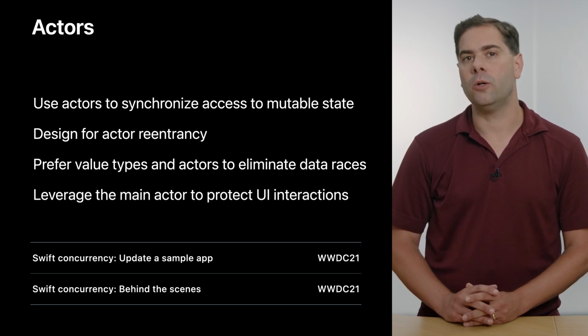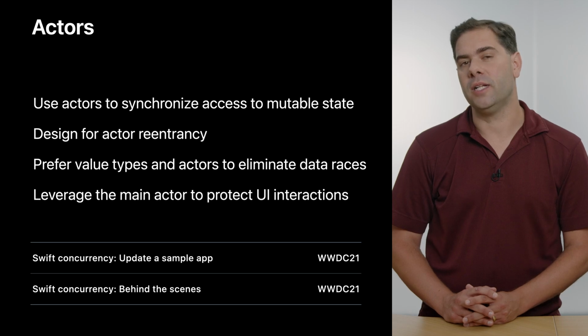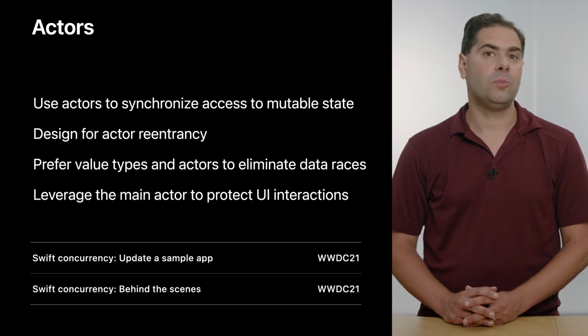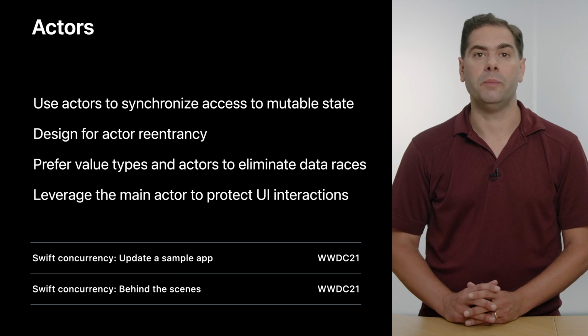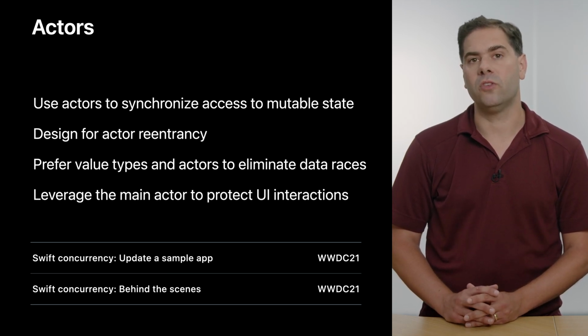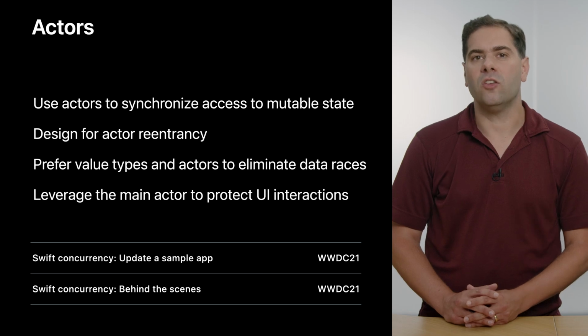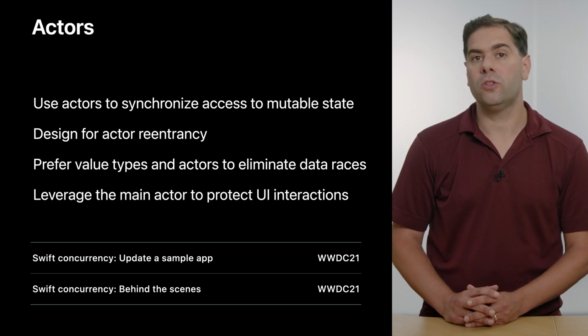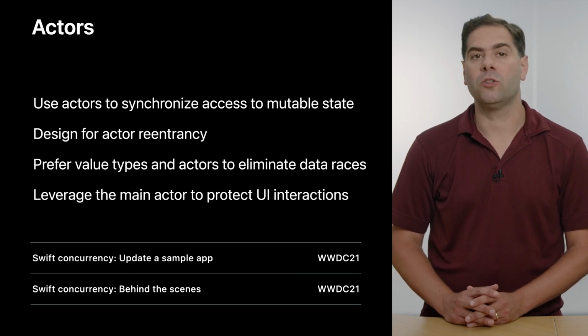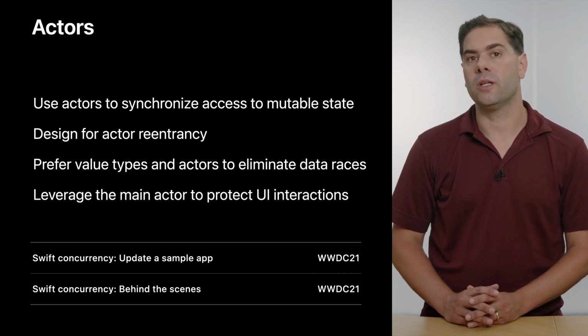An await in your code means the world can move on and invalidate your assumptions. Value types and actors work together to eliminate data races. Be aware of classes that don't handle their own synchronization and other non-sendable types that reintroduce shared mutable state. Finally, use the main actor on your code that interacts with the UI to ensure that the code that must be on the main thread always runs on the main thread.